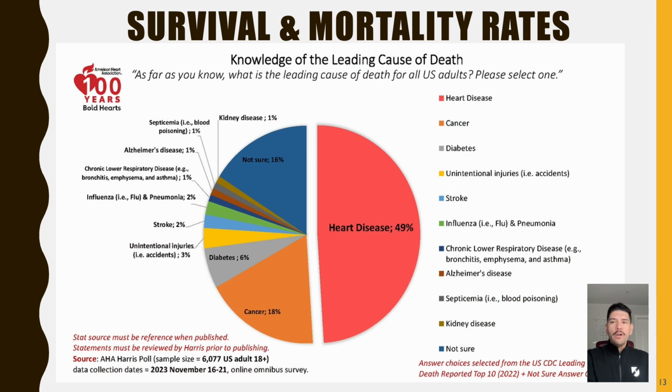The survival rate for coronary artery disease depends on various factors, including the extent and severity of coronary artery narrowing, the presence of comorbidities, and promptness and effectiveness of treatment interventions. According to the American Heart Association, the 5-year survival rate after a myocardial infarction has improved over the years, with advancements in medical and interventional therapies. Coronary artery disease remains a leading cause of death globally. In the United States, it contributes to approximately 1 in every 4 deaths.